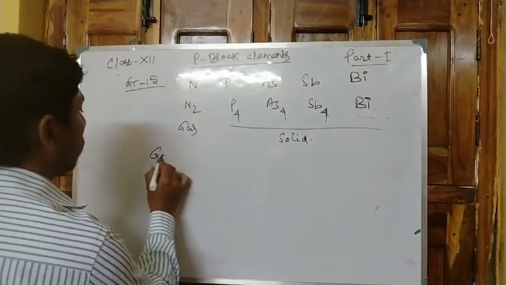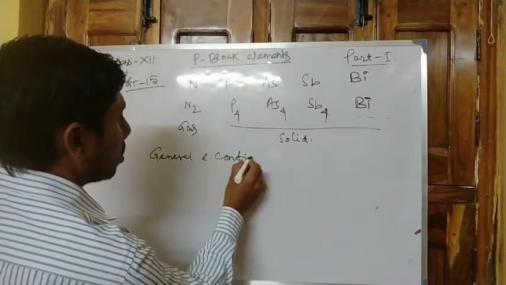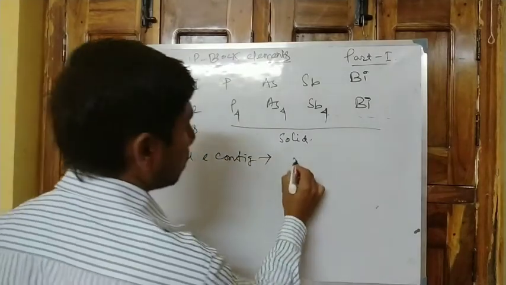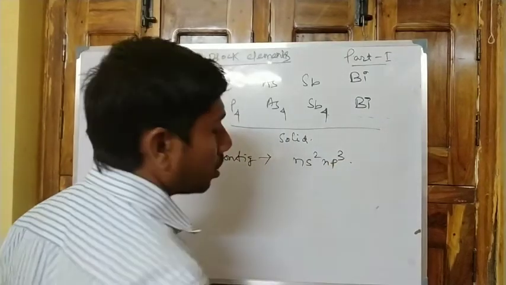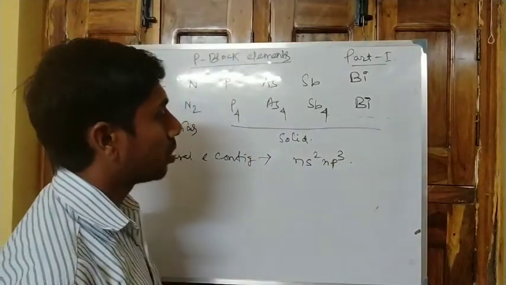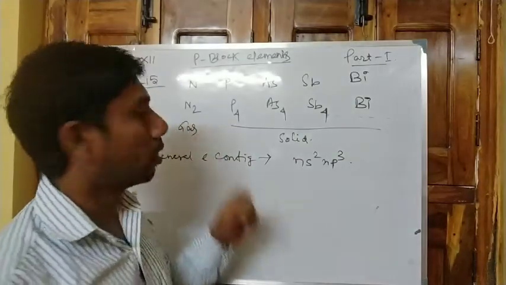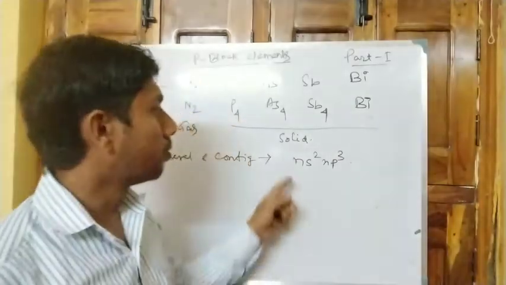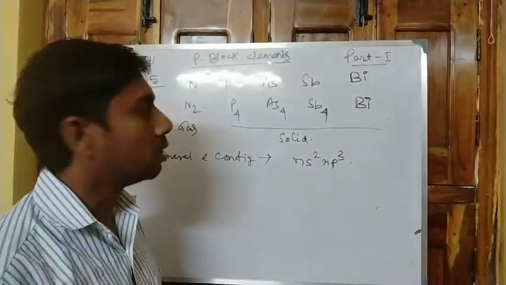General electronic configuration: ns2 np3. So here the covalency observed is 3 for the lower atomic number elements, and 5 for the higher atomic number elements, by using the d orbital.